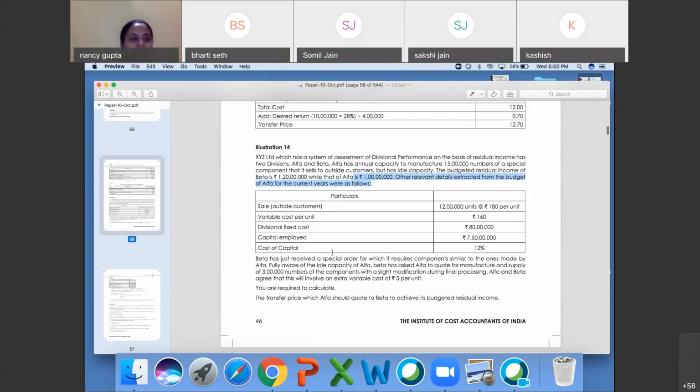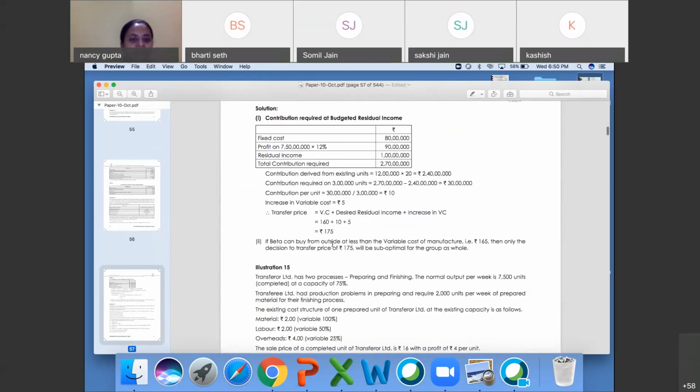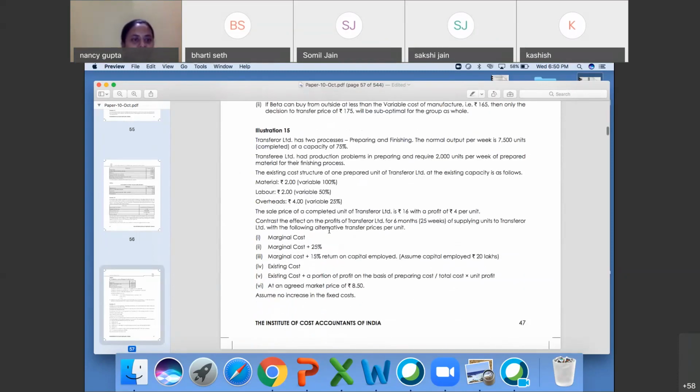Okay, moving towards the next question, question number 15. This was basically what I was talking about, the situations given in the beginning of the questions. This is basically on that only. This question will never come in your examination.